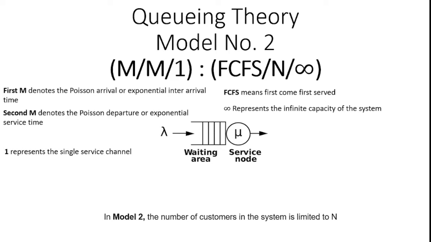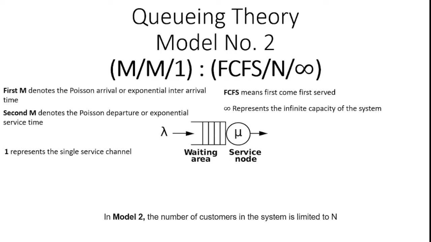Queuing theory has different models. Today we will discuss model number 2. Model number 2 can be abbreviated as (M/M/1) : (FCFS/N/∞). Here, what is M/M/1? The first M denotes the Poisson arrival or exponential inter-arrival time, and the second M denotes the Poisson departure or exponential service time. The third term, the numerical 1, represents the single service channel.